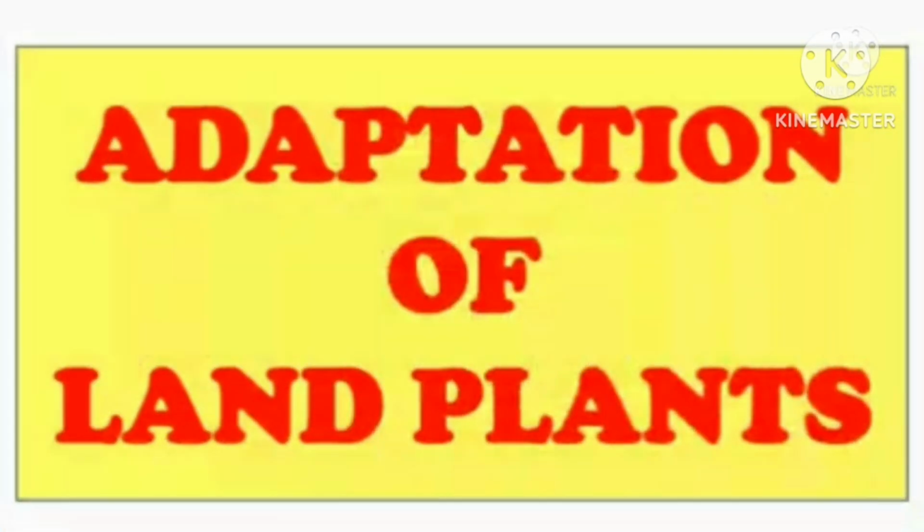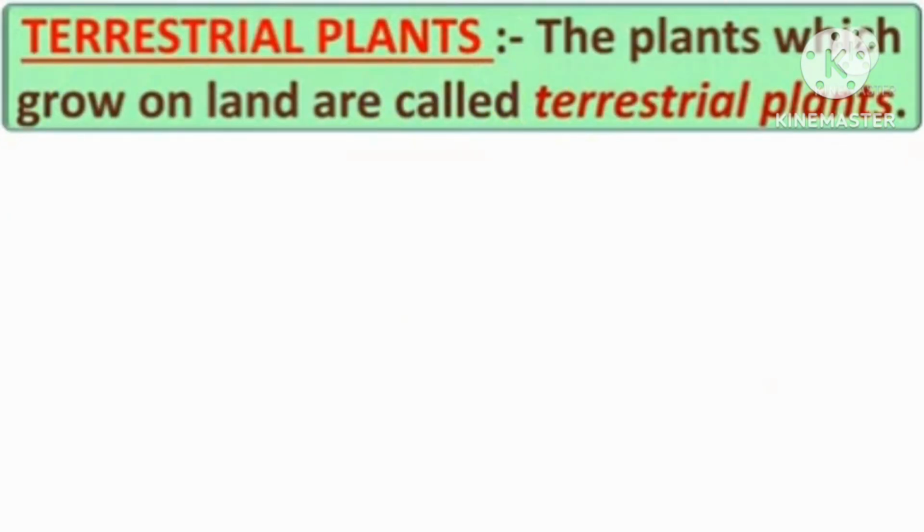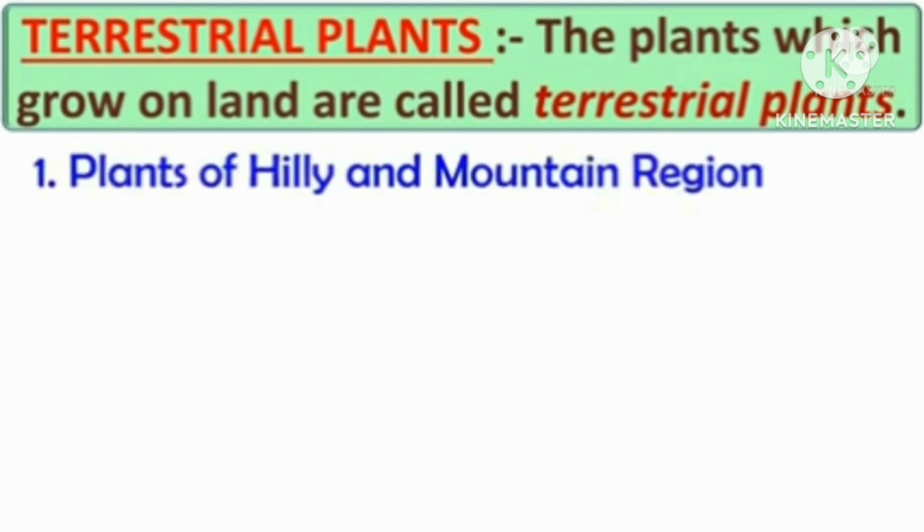Adaptation of land plants. What are the adaptation you can find? The plants which grow on land are called terrestrial plants. Plants of hilly and mountain region, here it will be very tall.